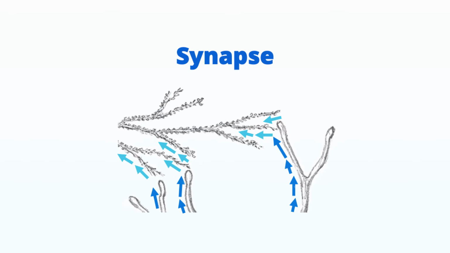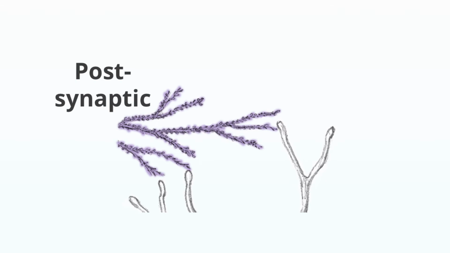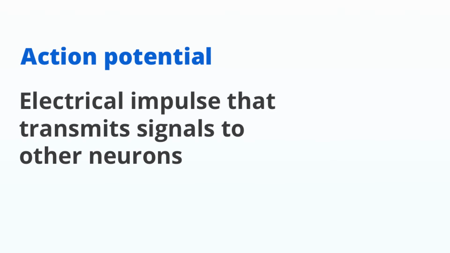The term presynaptic refers to the neuron located before the synapse with respect to information flow, and the term postsynaptic refers to the neuron located after the synapse. An action potential is the neuron's electrical impulse that transmits signals to other neurons. An action potential is also referred to as firing.